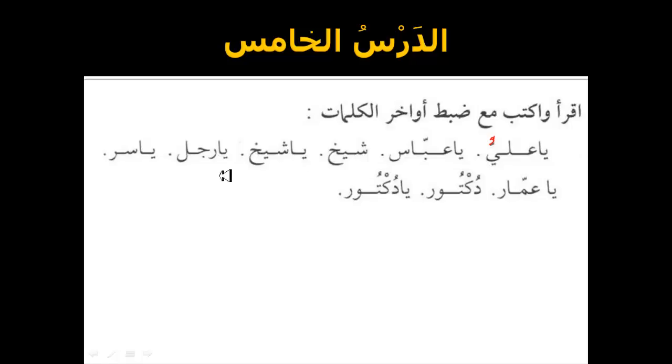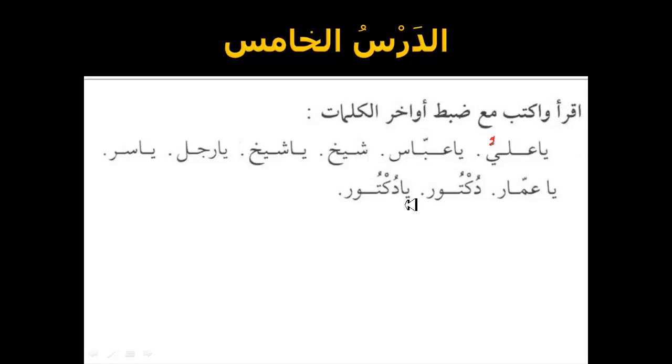Ya Rajulu. Yasirun. Ya Ammaru. Doktorun. This is a no Dhamma. This is double Dhamma here, or Tanween, Dhammatain. Then we have Ya Doktoru.